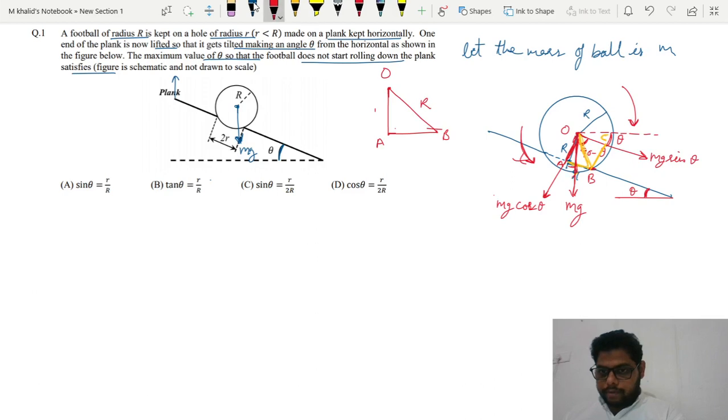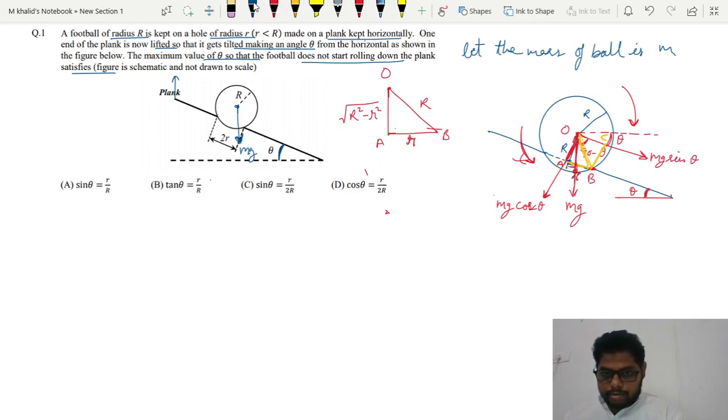So AB is small r. If this is capital R and this is small r, then OA becomes under root of capital R square minus small r square. You can find it by using Pythagoras theorem, right?